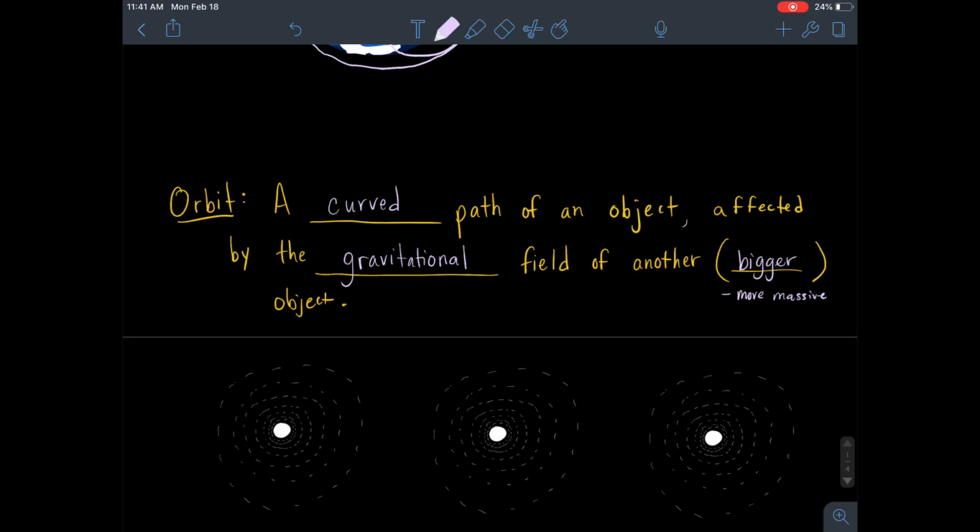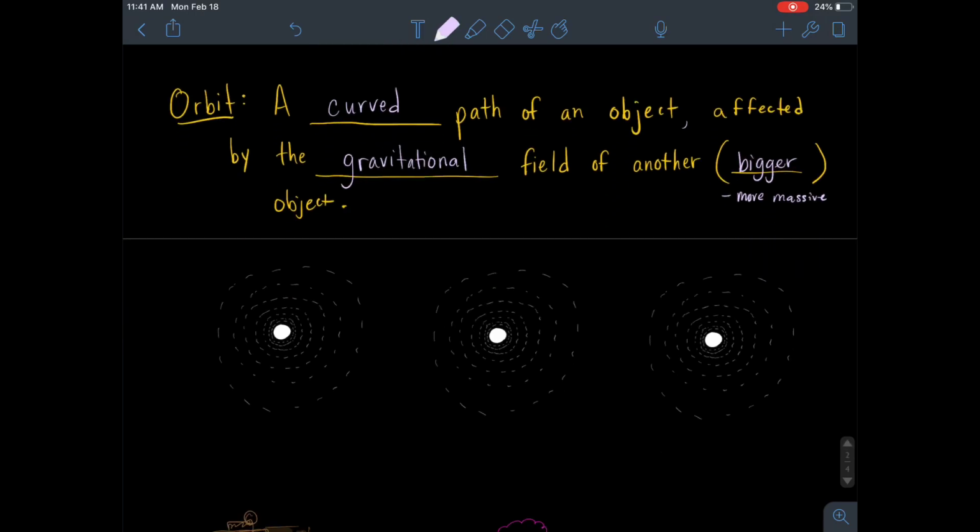So if we're talking about a cannonball and the Earth, then it can orbit. And that's how we put satellites into space. As long as it has enough forward velocity and it's close enough, the Earth will pull it, but it's moving forward, so it actually ends up orbiting. So it's that curved path of an object affected by the gravitational field of another object.